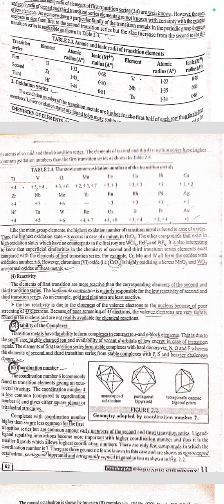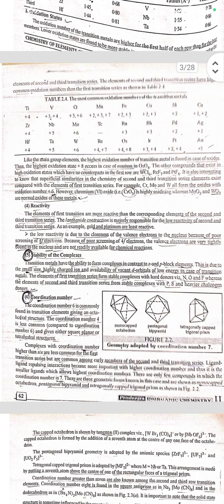Next is reactivity. The elements of the first transition series are more reactive than the corresponding elements of the second and third transition series. The lanthanide contraction is majorly responsible for the low reactivity of the second and third transition series. As an example, gold and platinum are least reactive. The low reactivity of gold and platinum is due to the closeness of the valence electrons to the nucleus because of the poor screening of 4f electrons. Because of the poor screening of 4f electrons, the valence electrons are very tightly bound to the nucleus and are not readily available for chemical reactions.